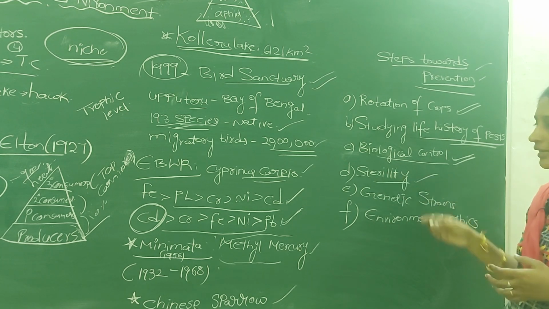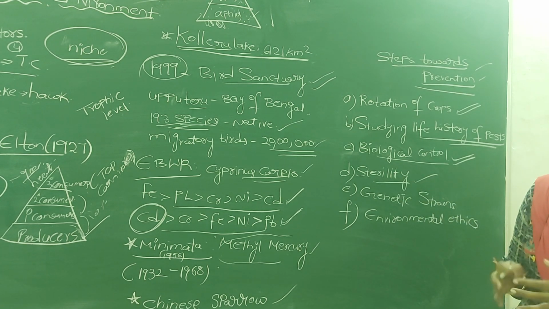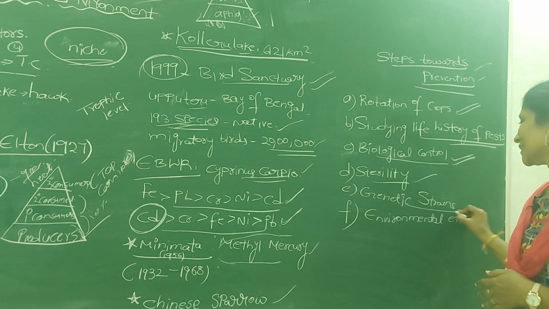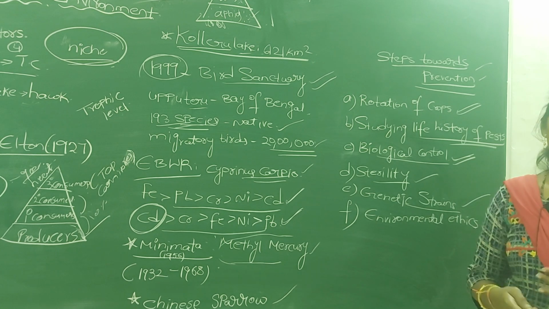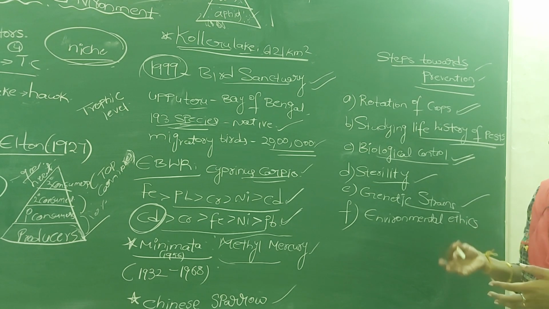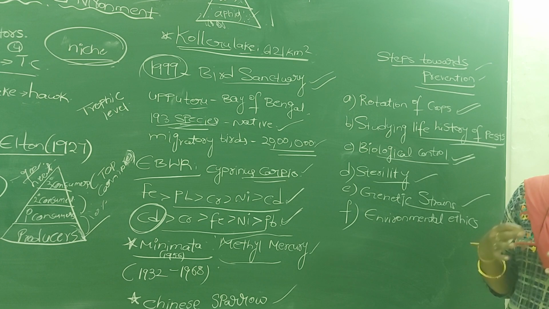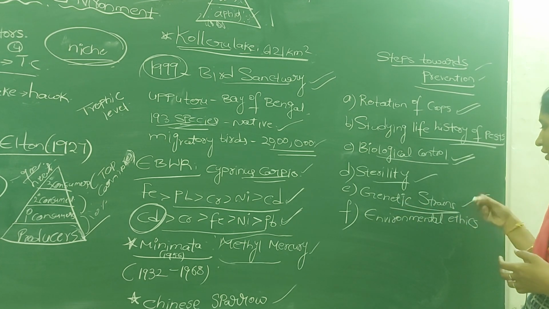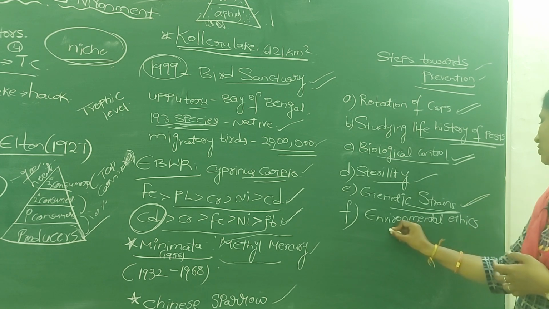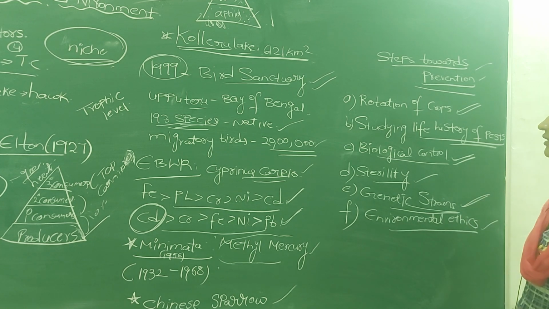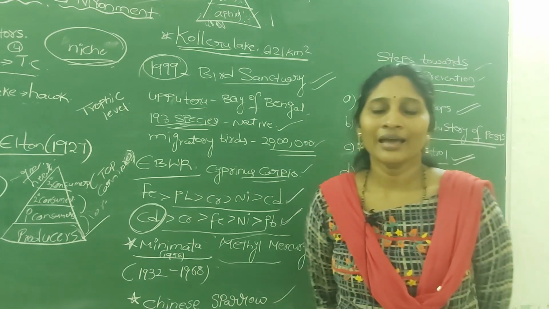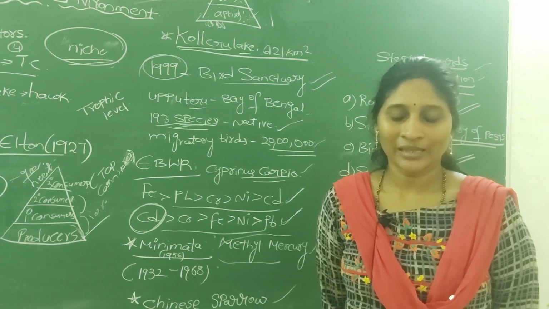Next, sterility. By rendering the male sterile, we can stop the growth of the population of pests. Next, genetic strains. By using varieties which are able to resist pest attack, we can use such types of genetic seeds or genetic plants. That is one method. Next, by following some environmental ethics. Because of all these, we can balance the environment in a proper way. Thank you, students.